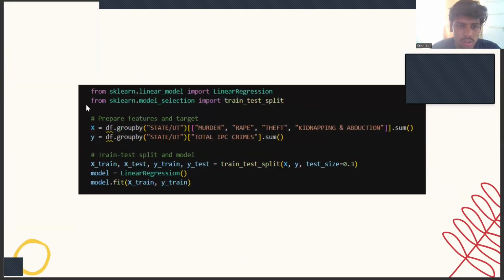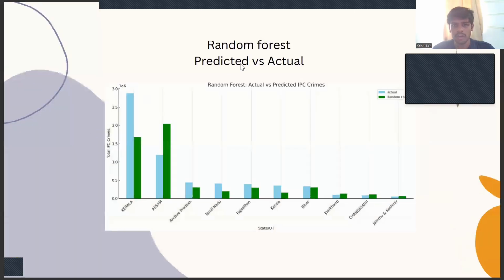This was the program for performing the linear regression on the data set. We have performed random forest also, and this blue one is the actual total IPC crime reported, and the green one is the prediction from the random forest.